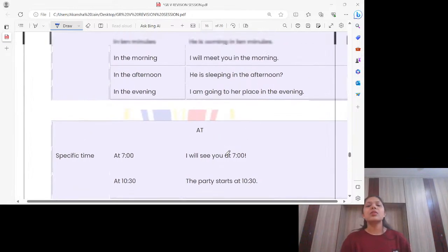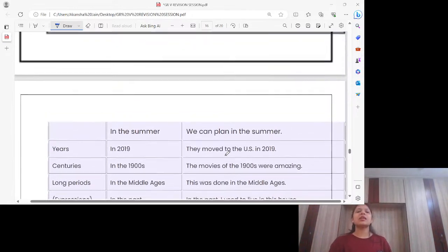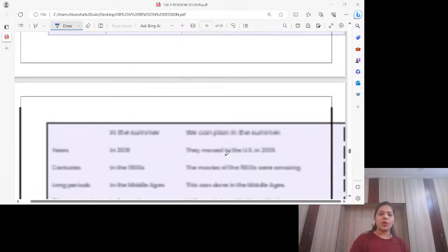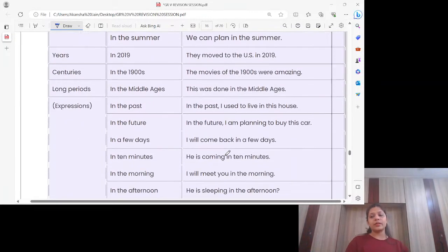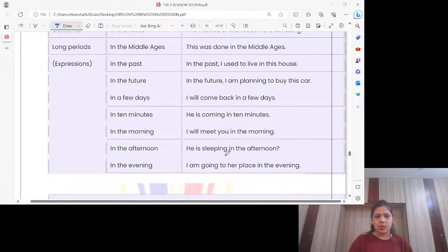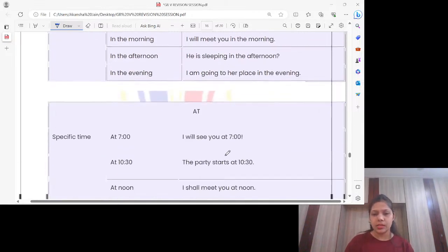Fine, students. So, in we use for seasons, in we use for years, in we use for months, in we use for long periods, and for all these expressions as well. Okay, keep this in your mind. Your preposition of time for in is sorted. You'll not get anything apart from this.